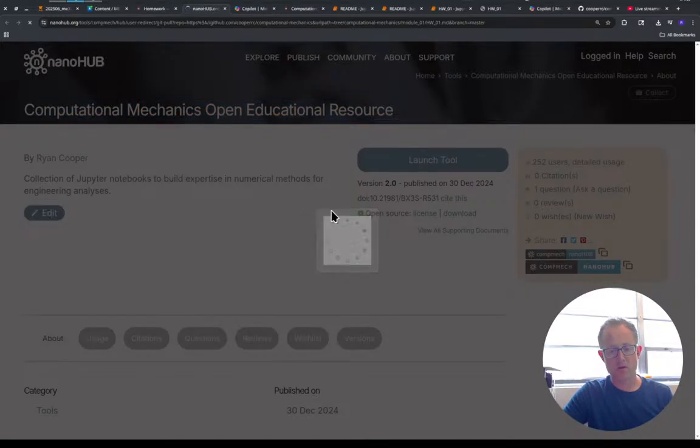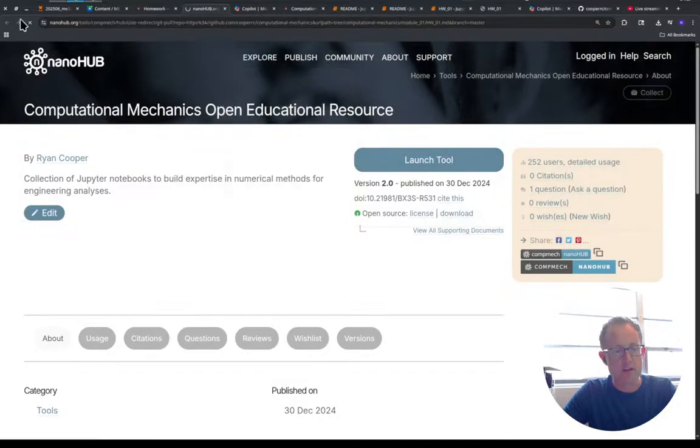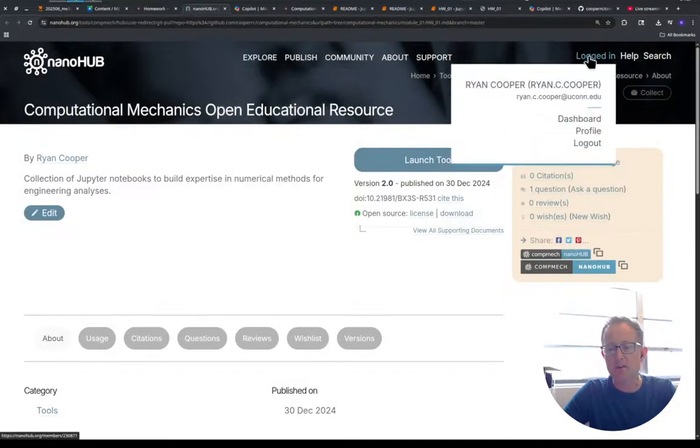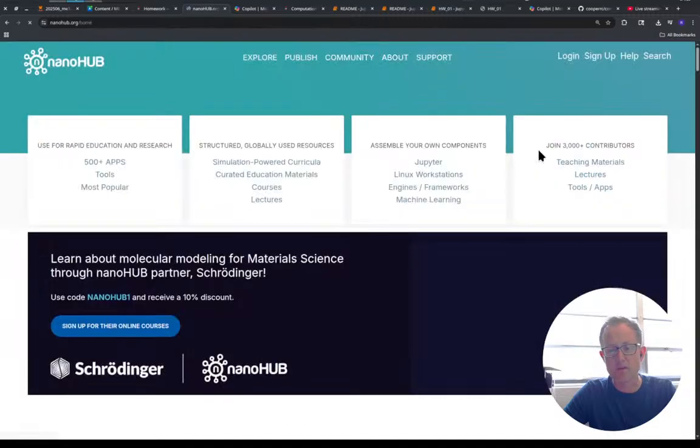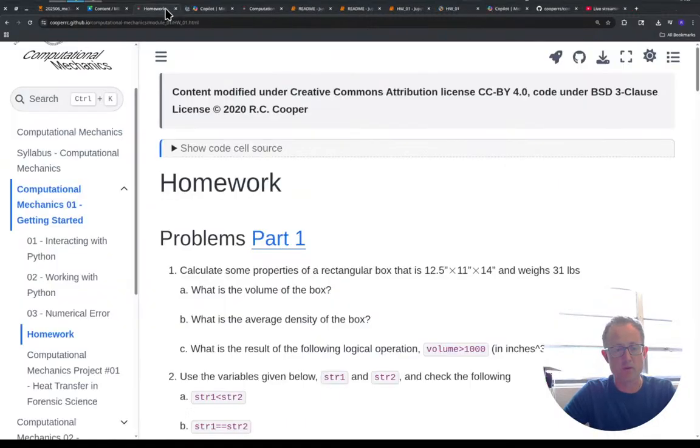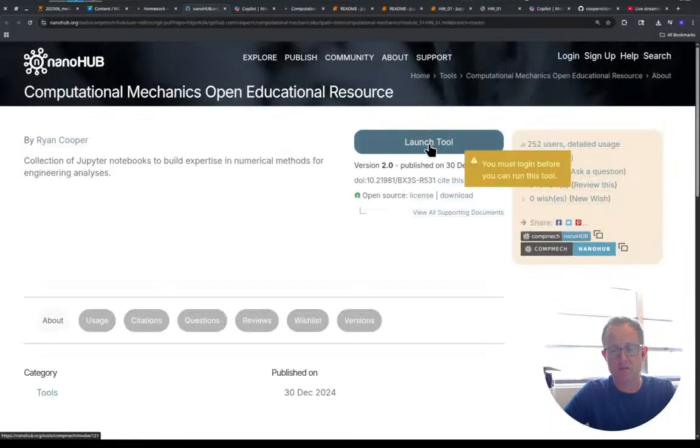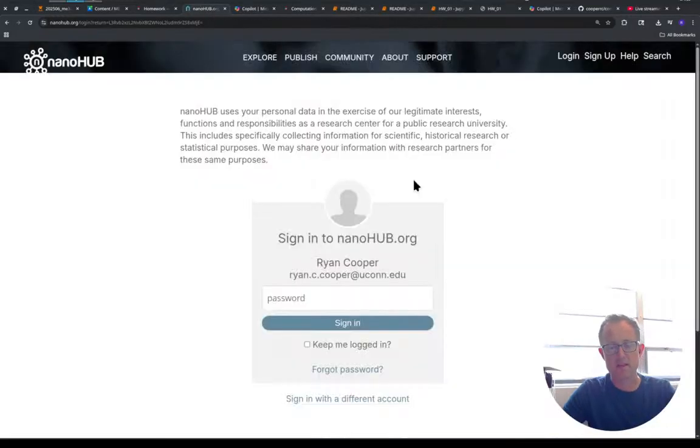Let me stop this and log out. Because if you haven't used this before, what it will tell you is that you must log in. As I try to launch it, it'll tell me I need to sign in.